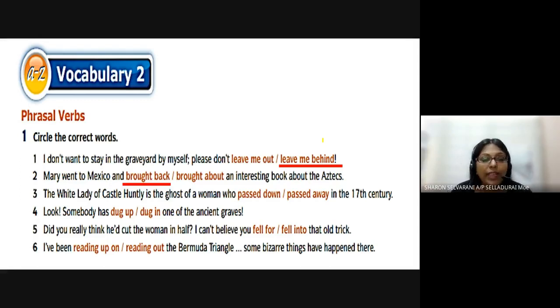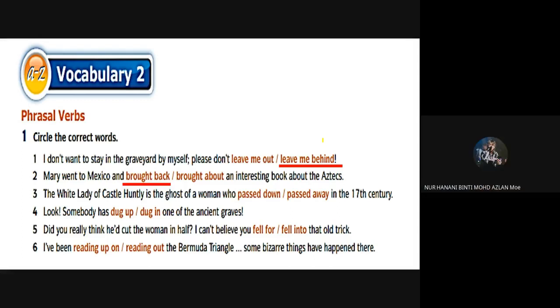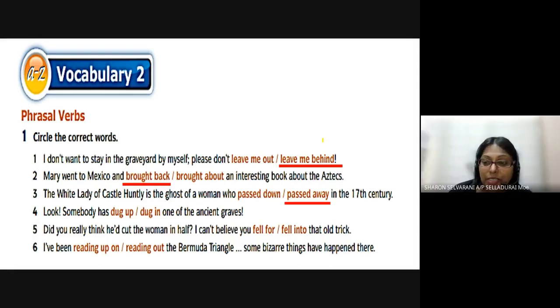The White Lady of Castle Huntley is the ghost of a woman who passed away in the 17th century. Passed down means, for example, your grandmother knows how to cook the best fried chicken. Then she passed down the recipe to your mother, and then your mother passed down the recipe to you. That goes by generation. Passed away means died.